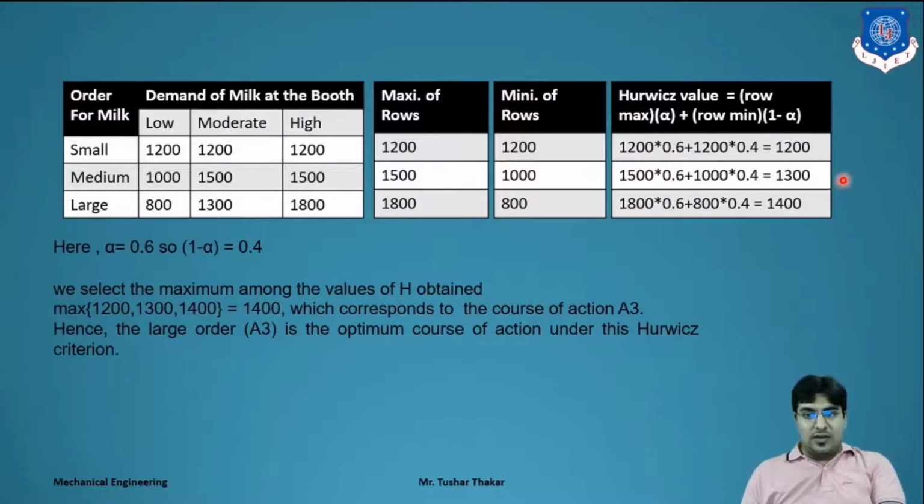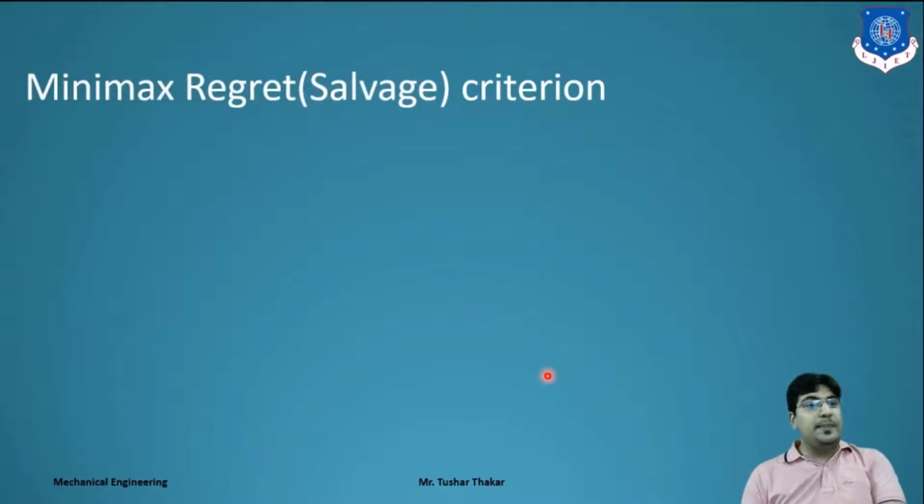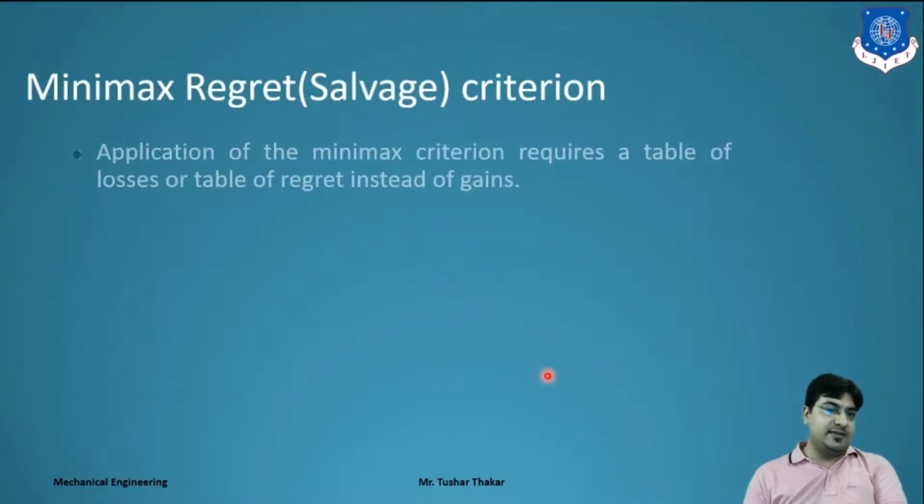Hence the last option, A3, is the optimum course of action under the Hurwicz criterion. Clear? So these are the three criteria we have seen. Now we will move forward to the fourth criterion, that is the Minimax Regret criterion, or Savage criterion.